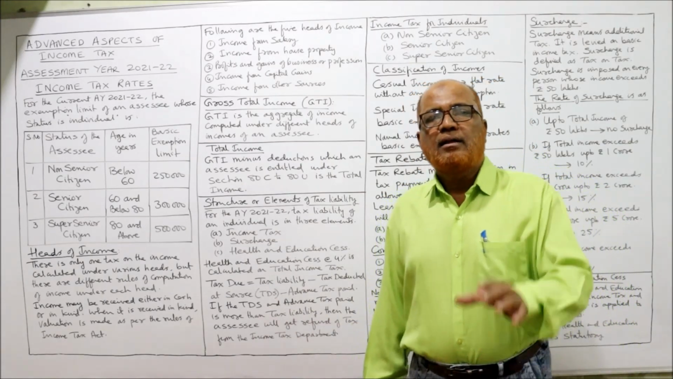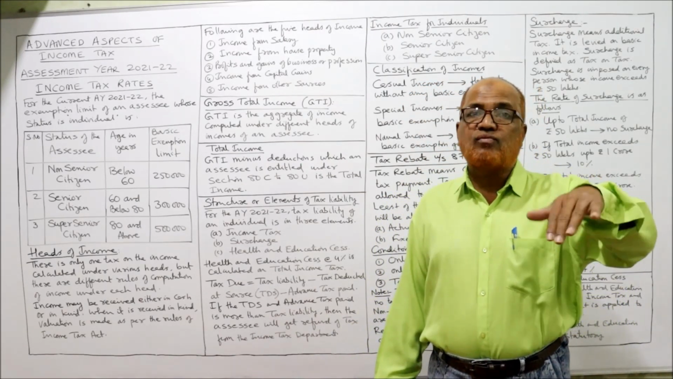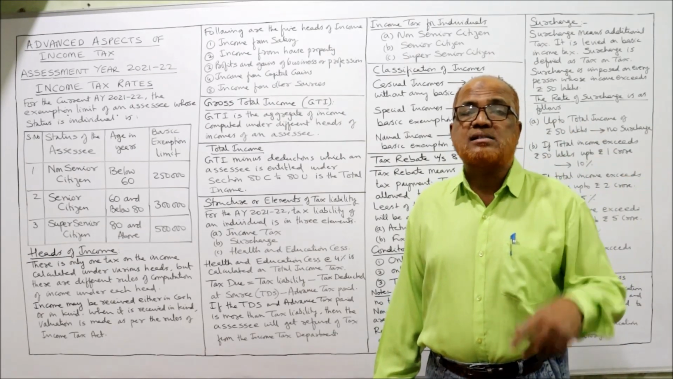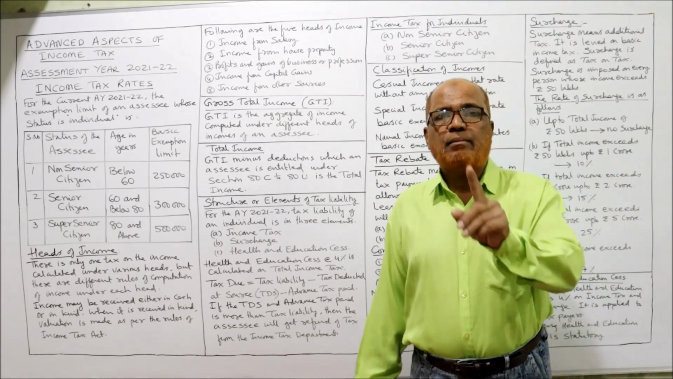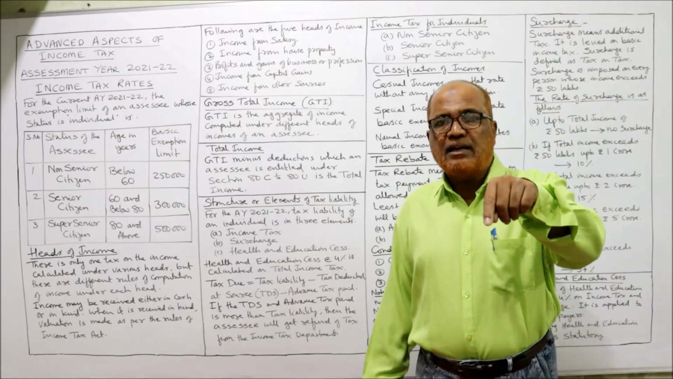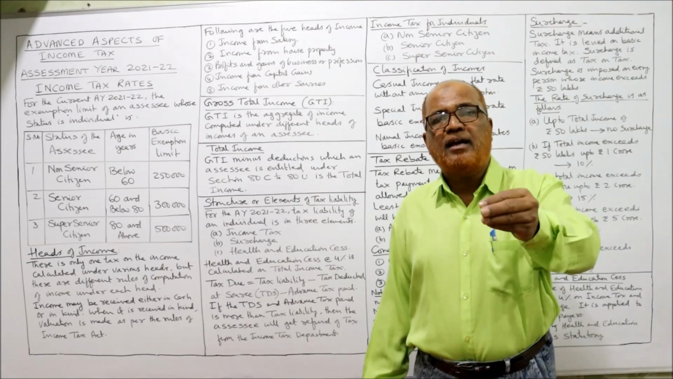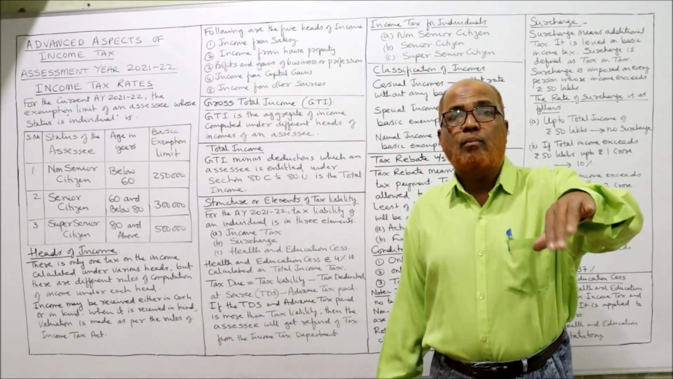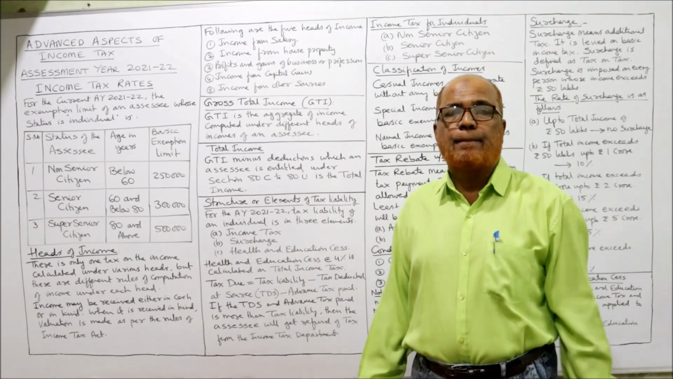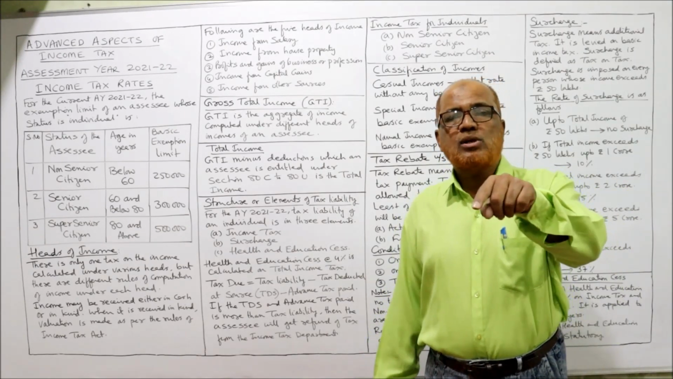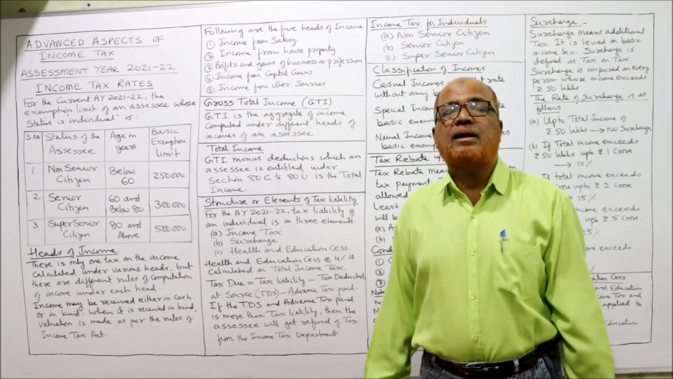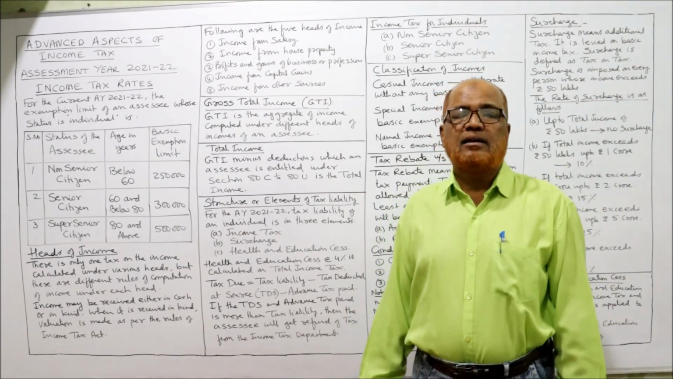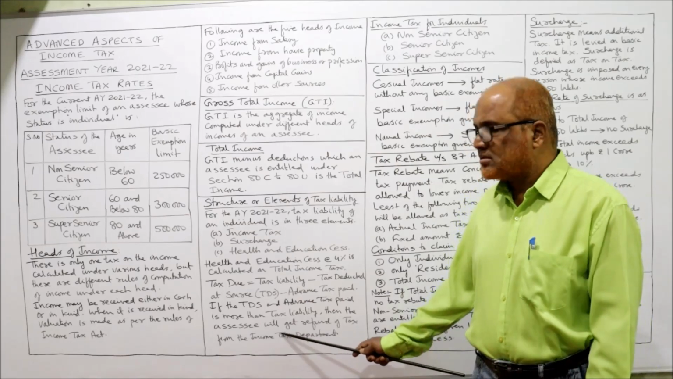Sometimes what will happen, the TDS and advance tax will be more than the tax liability. Suppose the tax liability is 1 lakh, but the TDS and advance tax paid is 1,20,000. That means the assessee has paid more tax than he is liable. Now 20,000 rupees will be refunded by the income tax department to the assessee. That is called refund of tax.